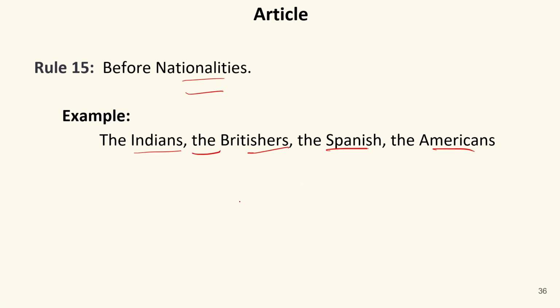For example, I'm proud to be an Indian. It means anyone. But the Indians rock everywhere. Now in this sentence, we are talking about all the Indians together. It is showing the Indians collectively, the collection of all. So before Indians, we use the.